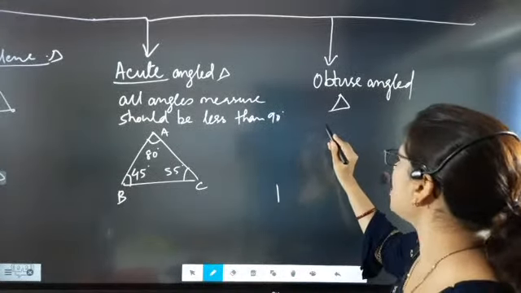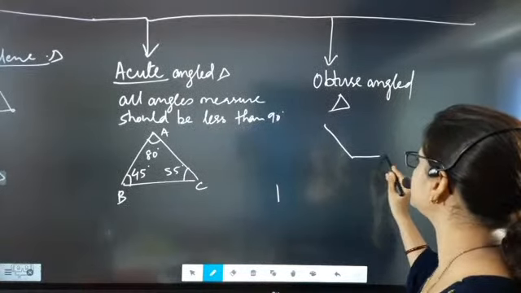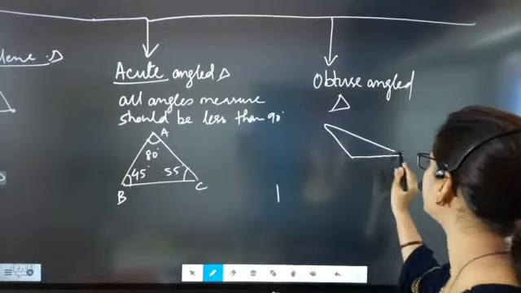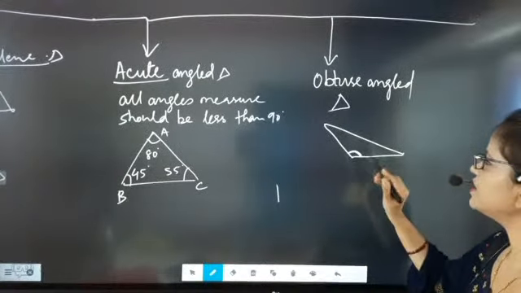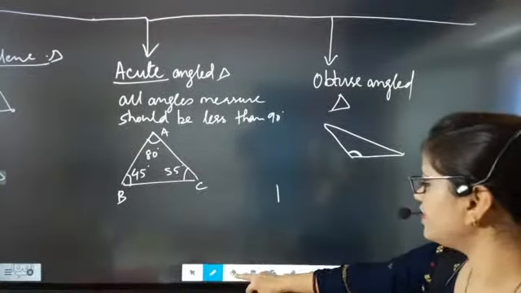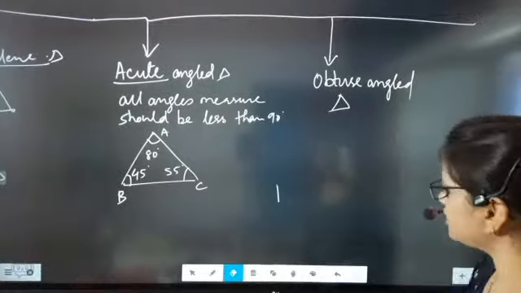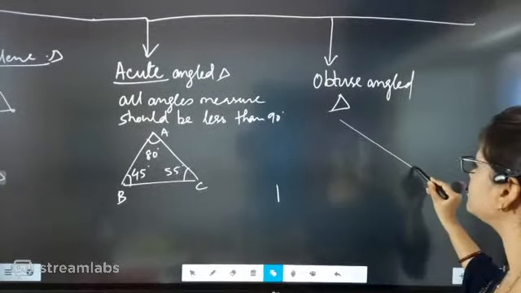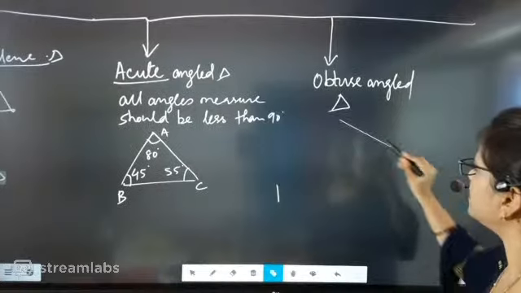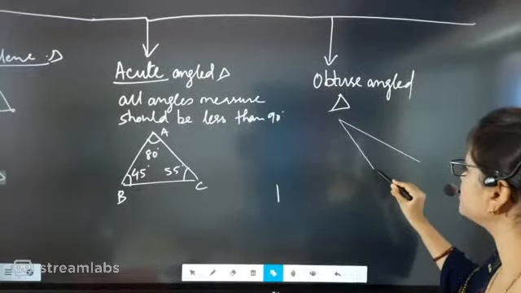So now let's see how I am drawing the angle. Just see very nicely how I am drawing the triangle. See, look here. One of the angles is more than 90 degrees. You see this in this triangle. Let me draw it much more neatly so that you will be able to understand it nicely. So first, beta, obtuse angle triangle. How will the obtuse angle triangle look? Like this, this triangle will be called an obtuse angle triangle.